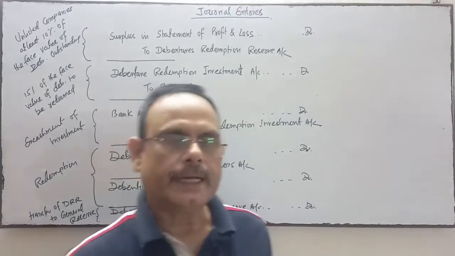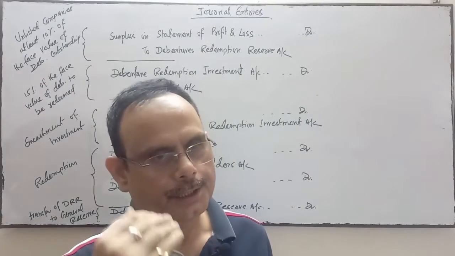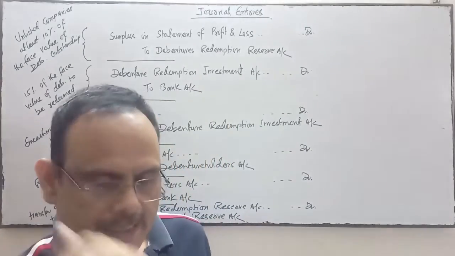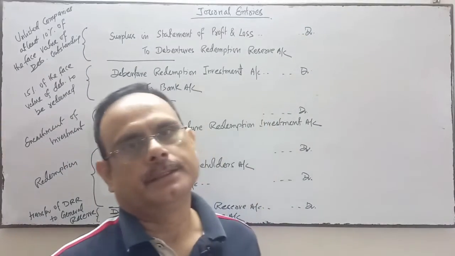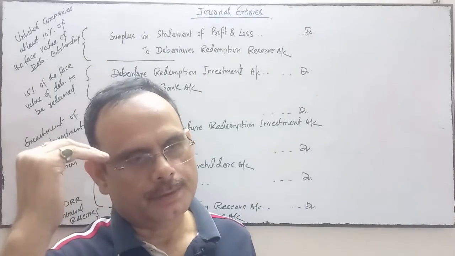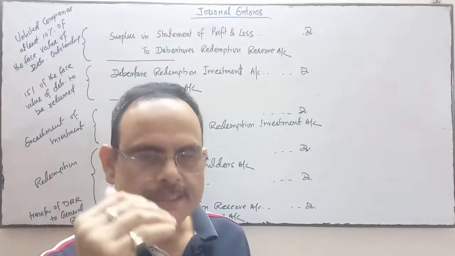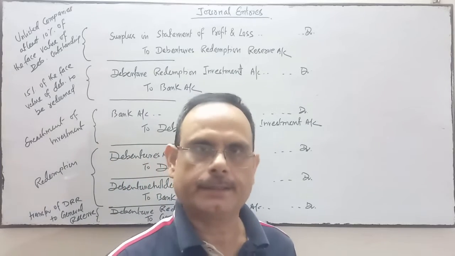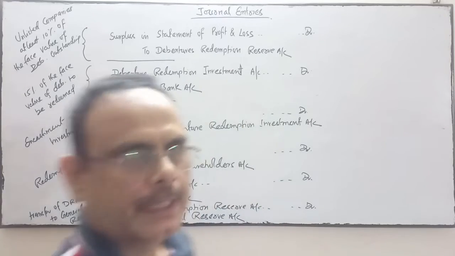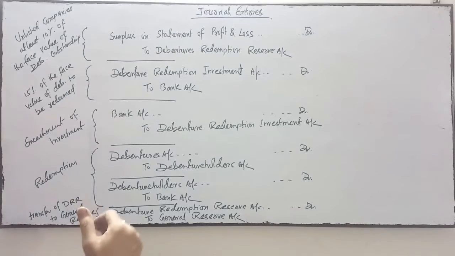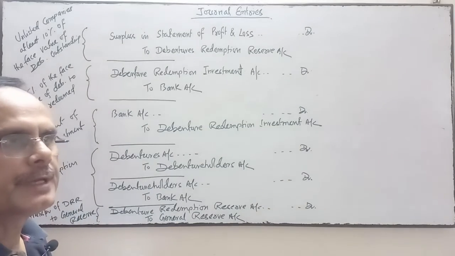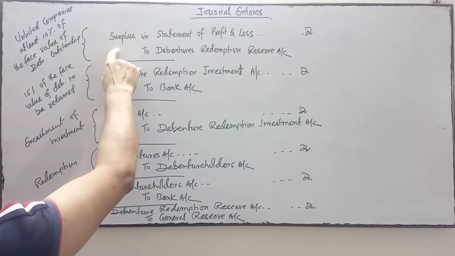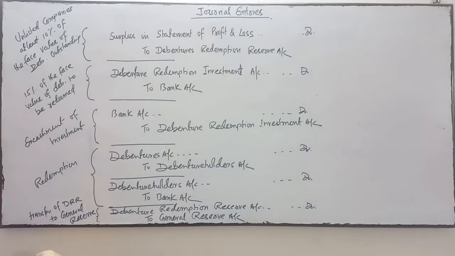Now see the journal entries. If the company is an unlisted company, the DRR has to be created at least 10% of the debenture outstanding. When an unlisted company is going to create the DRR, it will be created from the surplus in the statement of profit and loss.